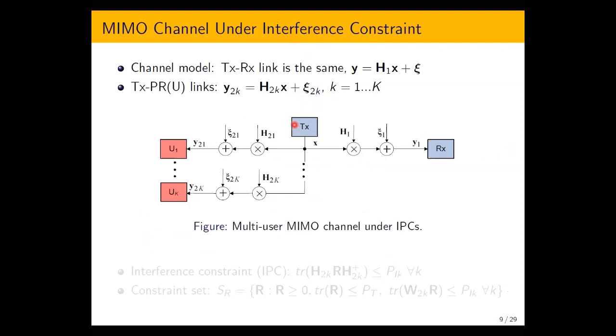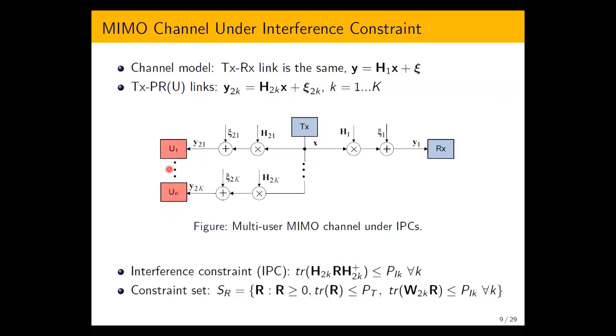In addition to the main transmitter to receiver link, we have a number of links from the transmitter to primary users, or simply external users in our system. And we have to respect the interference constraint for these users. In particular, the transmitter must not induce unacceptable interference to these users, as expressed by this inequality here, where this is the actual induced interference power, and this is the maximum value of interference power.